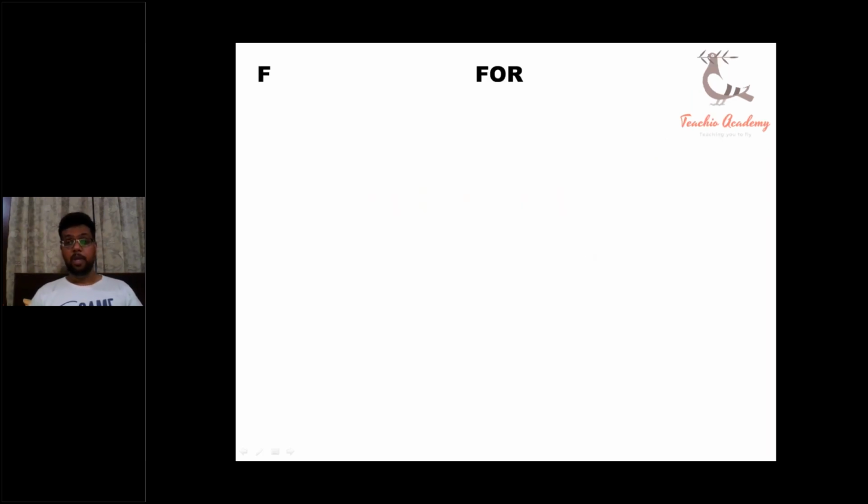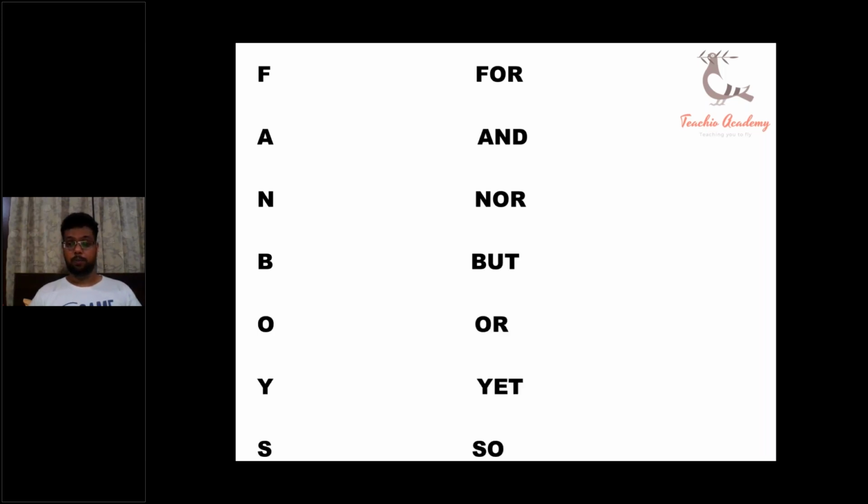I told you that some very frequently used connectors are for, and, nor, but, or, yet, and so. These are the 7 most frequently used connectors in OET writing, and rather, in everyday writing. These 7 connectors form the basis of any piece of writing. We learned these connectors via a trick, calling them FANBOYS.